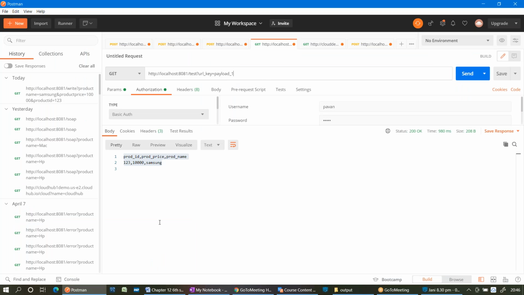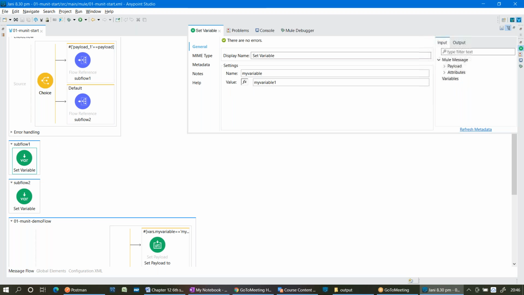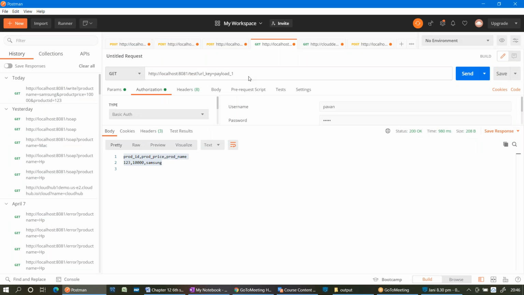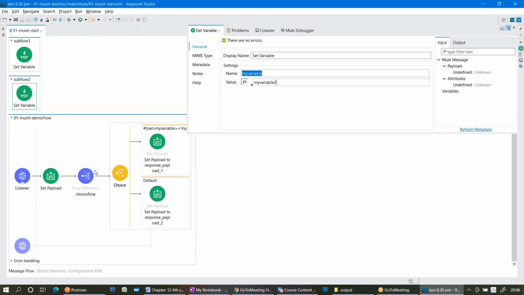Based on the input you passed, either subflow 1 or subflow 2 will be executed. That means by using a set variable component in subflow 1, I am creating one variable with the value variable 1. When will this variable be created? When I pass the input value in the query parameter as payload 1. If I give any other value, the value is variable 2, and both variable names I have given are my variable only. So now can you please tell me what the event structure is after the flow reference in the main flow?